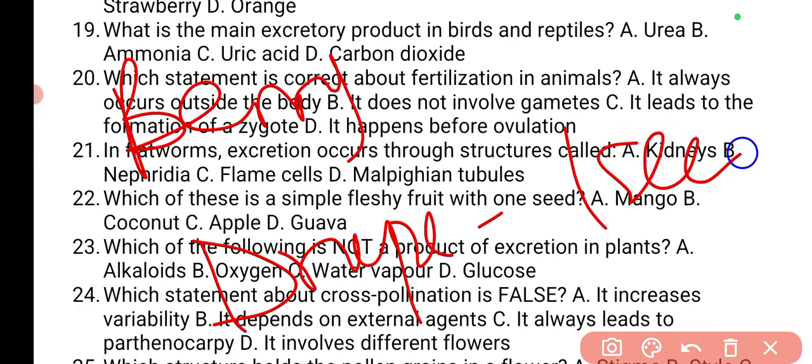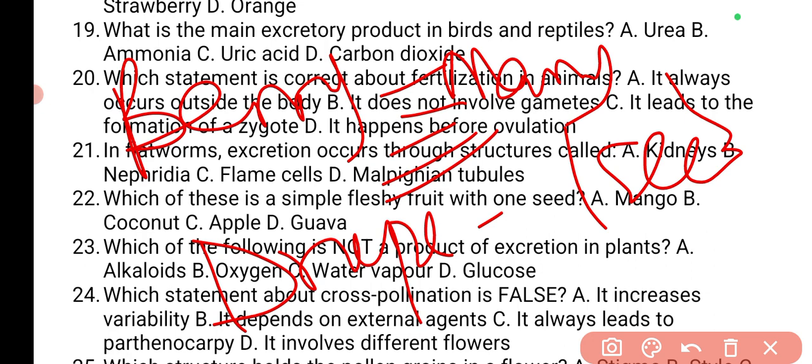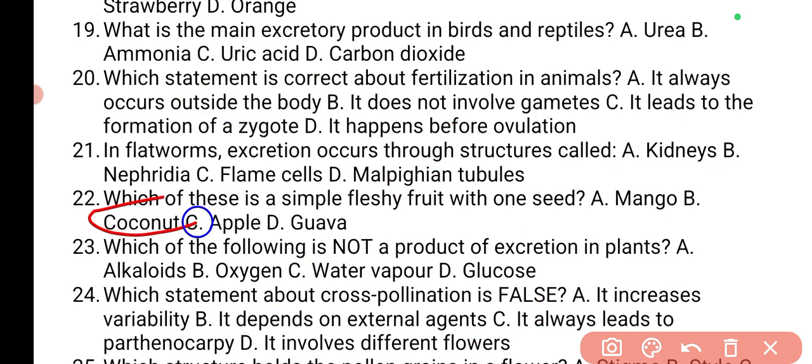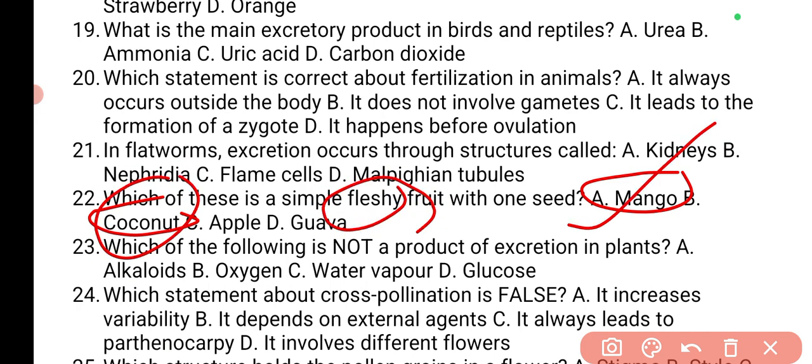One seed, many seed. Is that okay? Like orange, tomatoes, cucumber, watermelon. But drupe, coconut, mango, all of these guys, they are one seeded. But the difference is, now, you see, I mentioned these two, coconut and mango, as under drupe. But it says fleshy. So which one is fleshy? This one is fibrous. So mango is going to be the answer.